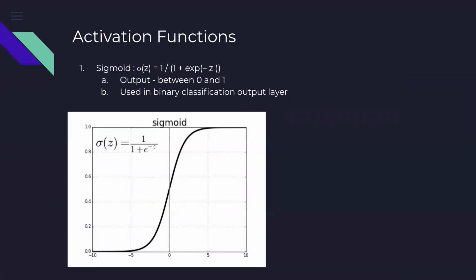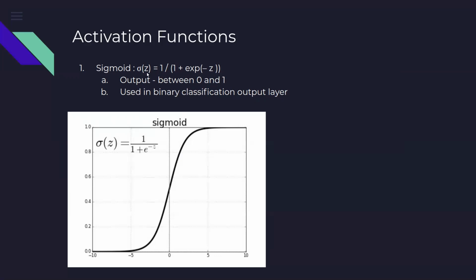The different types of the activation functions that we use, the major ones are what we should be knowing. These are the ones which are used most frequently. The first one is called the sigmoid function. In this equation you see the value of z here; that is the summed value that we are receiving from the previous layer.